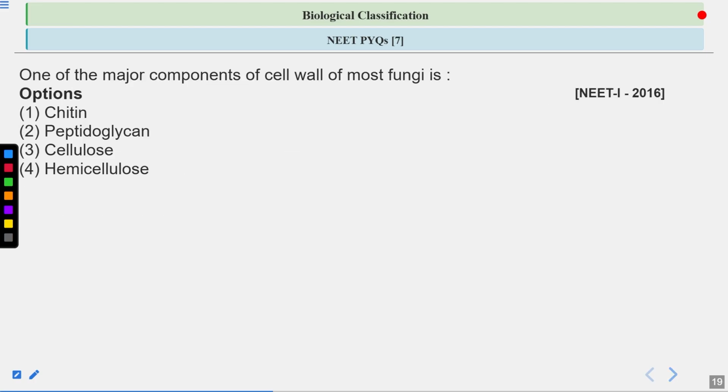Next question: one of the major components of cell wall of fungi. This is a very straightforward question. What is the component of the cell wall of the fungi? Fungi also have a cell wall. What is the composition of the cell wall? What are the options? One is chitin, second is peptidoglycan, third is cellulose, fourth is hemicellulose. So what will be the answer for this question?